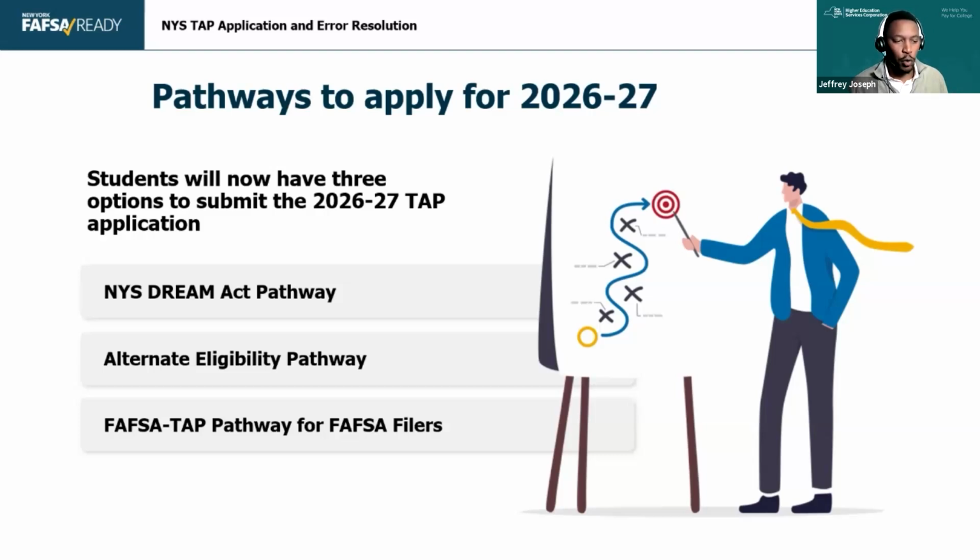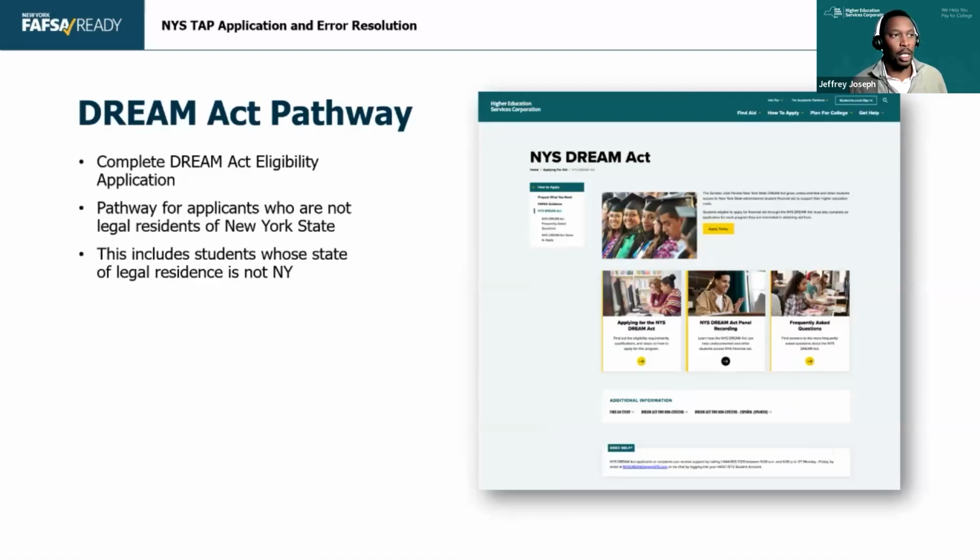So just a brief overview of the other 2 programs. The first one is the DREAM Act. Once again, it's a pathway for applicants who are not legal residents of New York, whether they have other citizenship statuses or their parents no longer live in New York. There are some requirements to that program, like educational requirements of being a New York State high school graduate after attending for 2 or more years or holding a New York State GED.